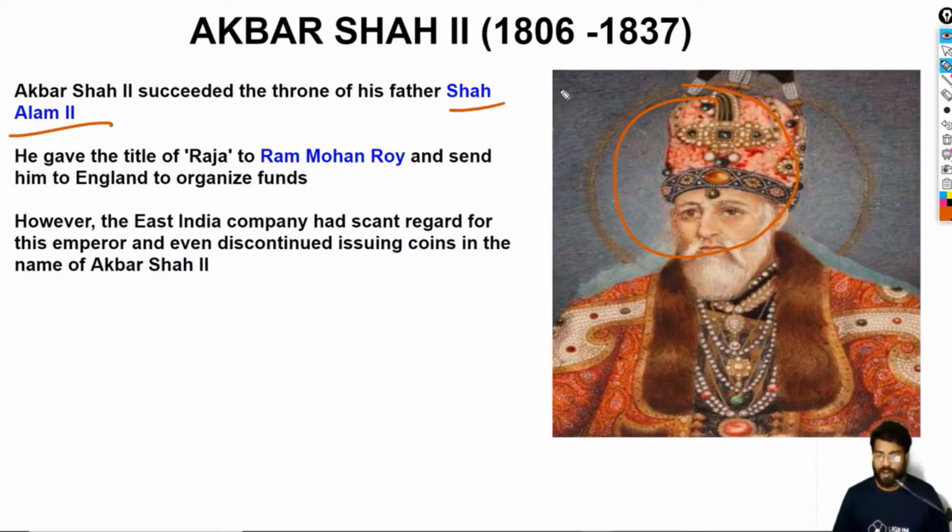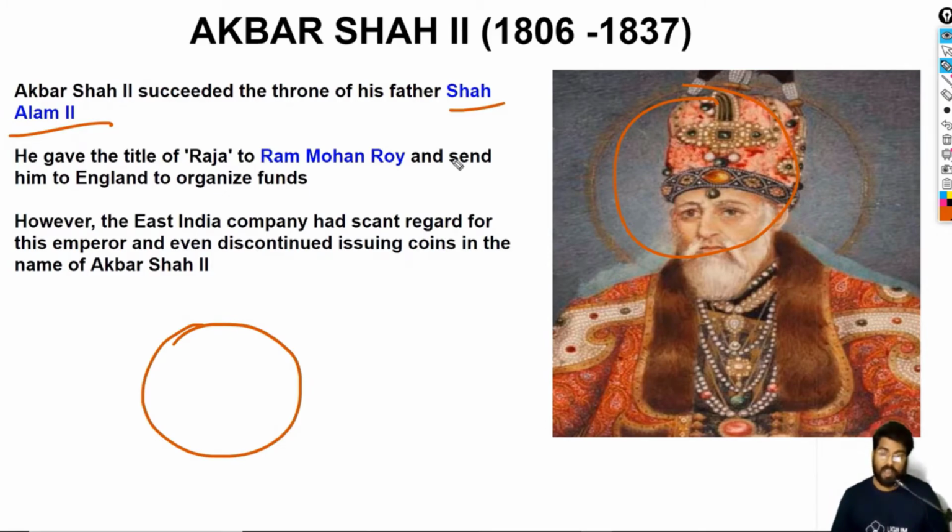Now there is something else you should know. Earlier, the Mughal rulers issued coins for the whole of India, and Indian traders, businessmen, even the neighboring kings, all respected this coin because it was issued by the Mughal rulers.